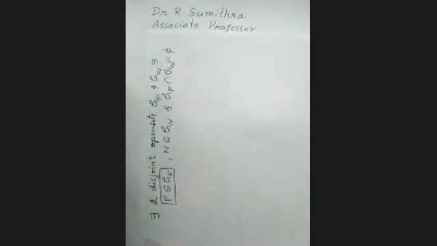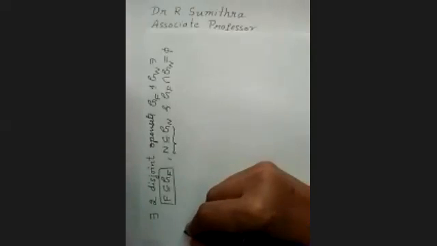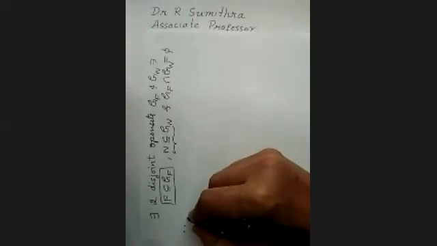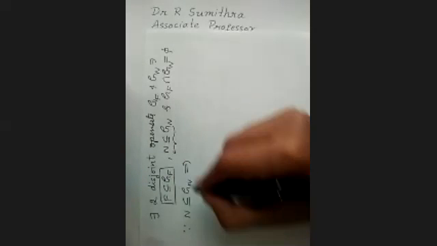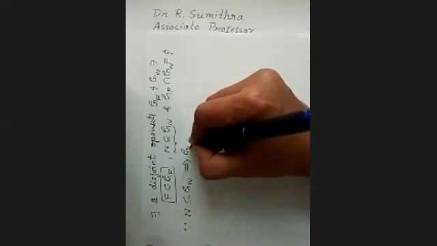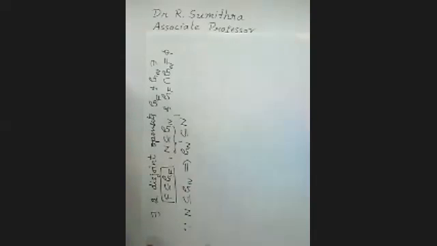Now I'll take this part. This will imply that GN complement is contained in N complement. And dear students, what is N complement?